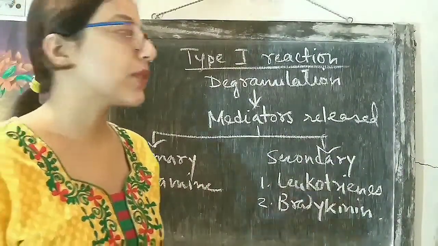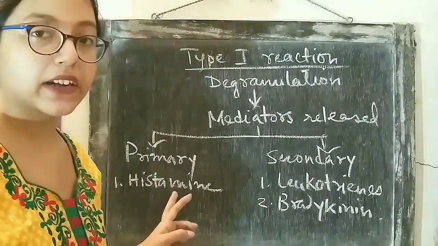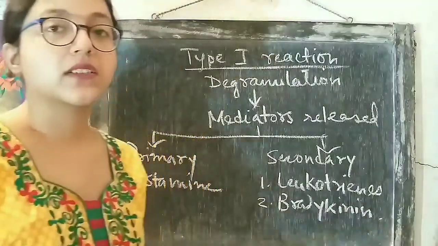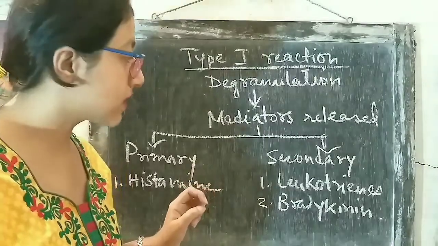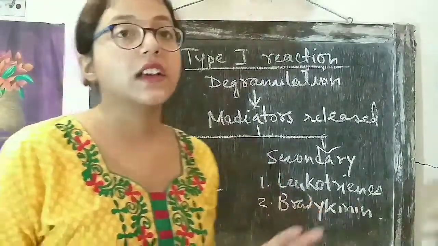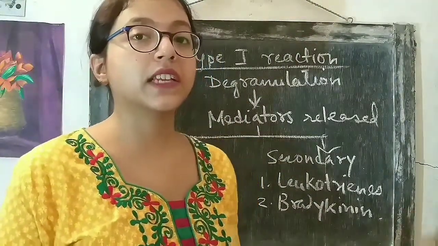In the primary category belongs histamine, and some chemotactic factors like eosinophil chemotactic factor and neutrophil chemotactic factor. These chemotactic factors and histamine comprise the primary mediators. The examples of secondary mediators are leukotrienes, bradykinins, cytokines, and prostaglandins.